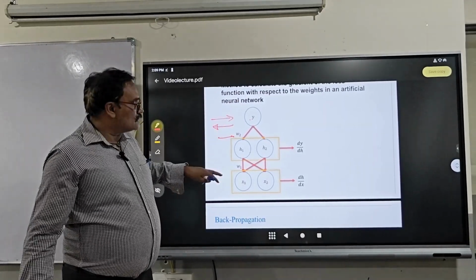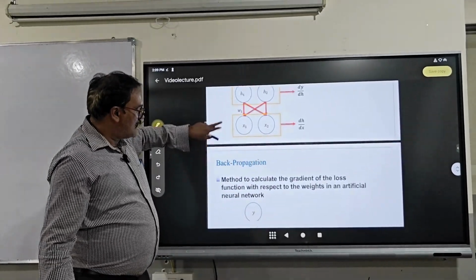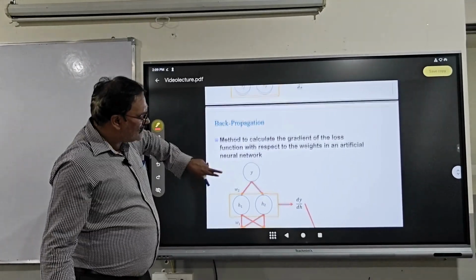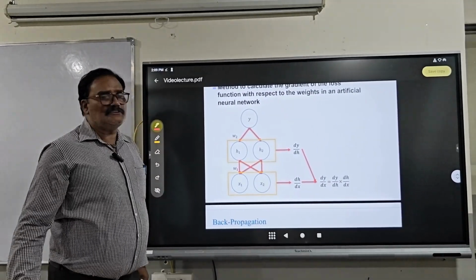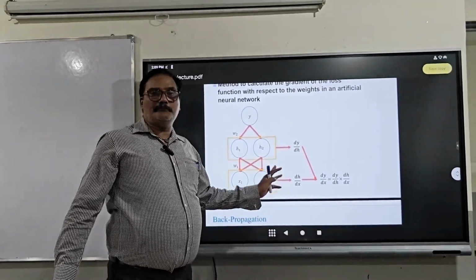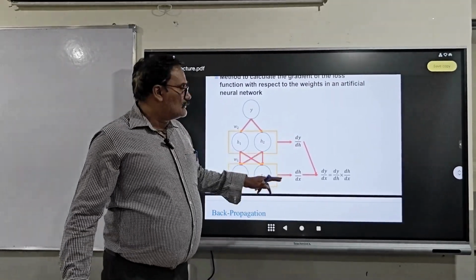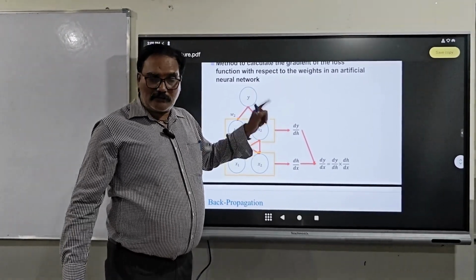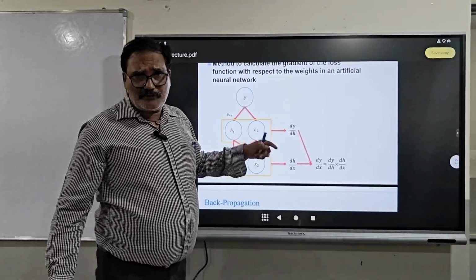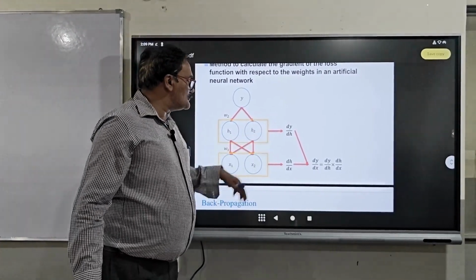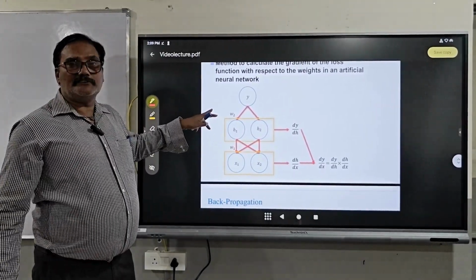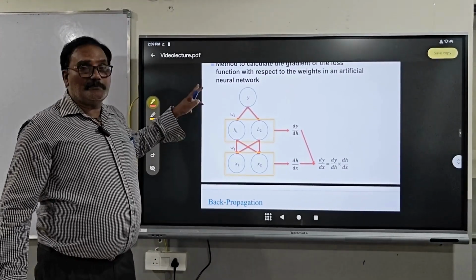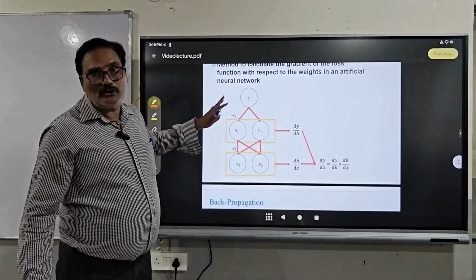Then another thing is that at each and every stage, the changes appear to the users. Suppose I change y, I change x, or y1, y2 are changed, everything appears to the user. That's why this mechanism supports 100% transparency to the users.